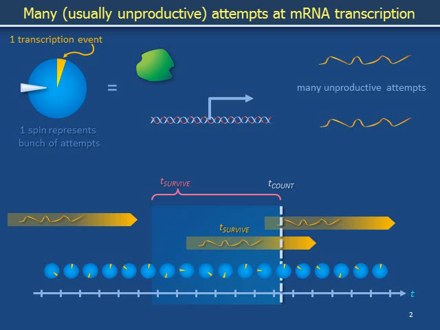Messenger RNA molecules produced before the time interval indicated by the pink brace cannot contribute to the copy number of messenger RNA molecules measured at time T-count because these molecules degrade before they are counted. Messenger RNA molecules produced after the pink brace cannot be counted because they become present only after the count has already been completed. The number of messenger RNA molecules at time T-count equals the number of transcription events that occur within the pink brace. In other words, the copy number at time T-count equals the number of these wheels that land on yellow.